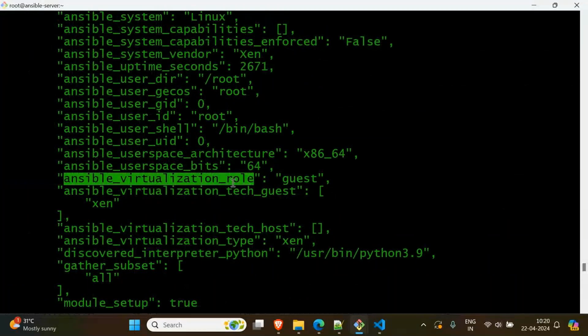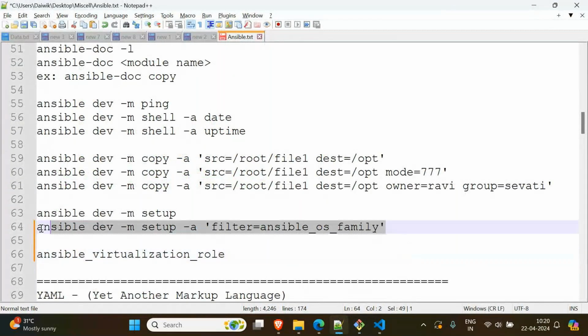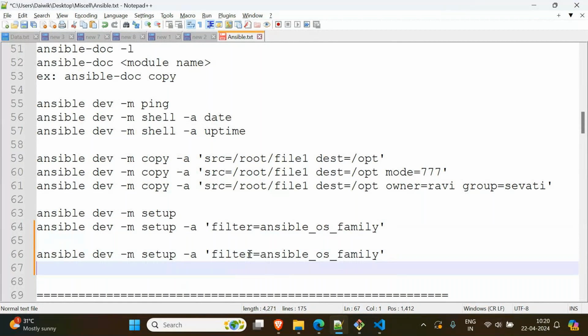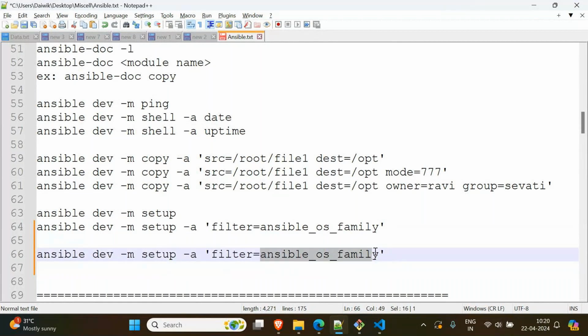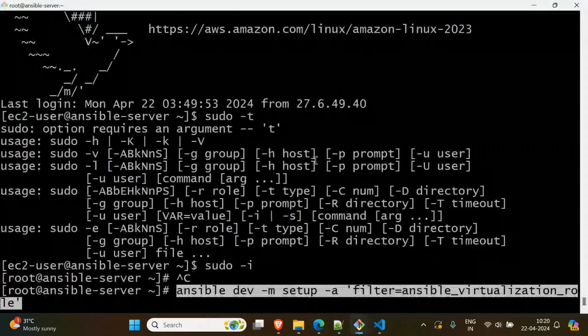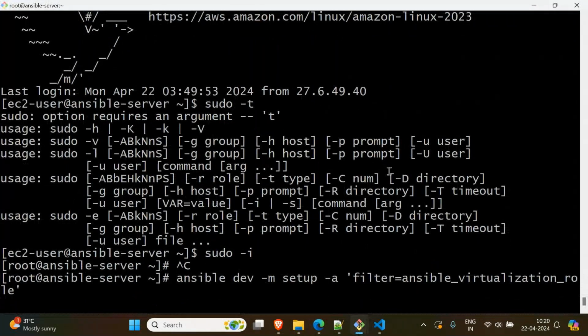Okay, copy this and go here. You can print it out. For example, you can take the same command, and use this variable to filter only that variable. When you run it, now you see we got guest here.